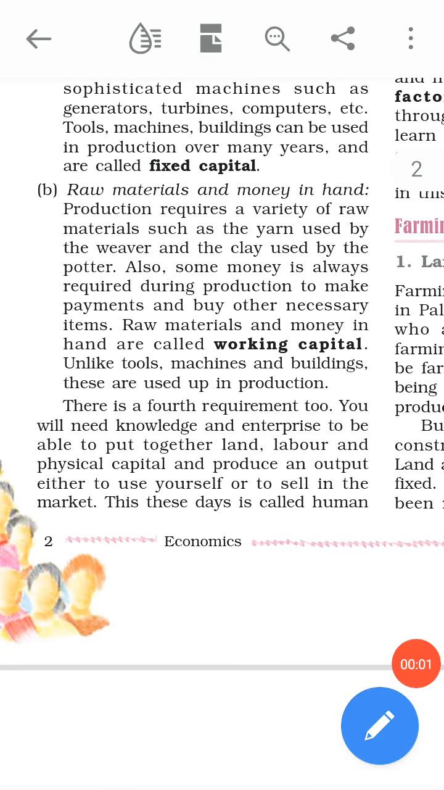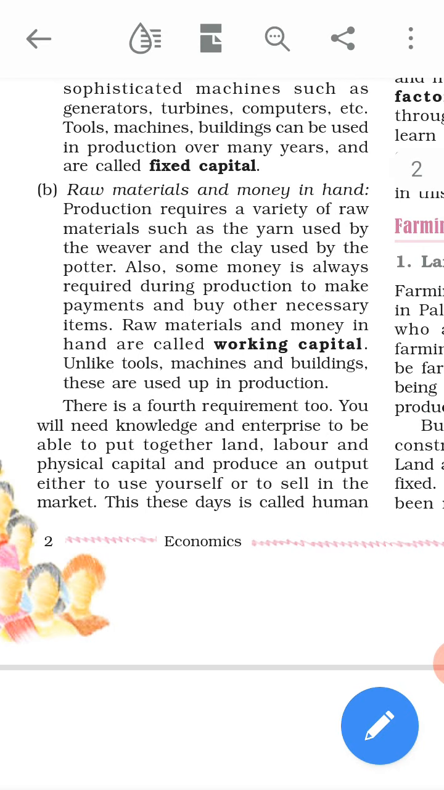Now students, see page number 2. I am reading our remaining paragraph, this one, B. Raw materials and money in hand. Money in hand means cash. Production requires a variety of raw materials such as the yarn, which means thread, used by the weaver, and the clay used by the potter. So these are all raw materials and money in hand.